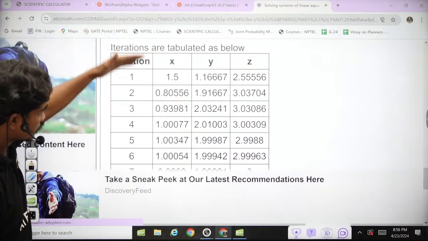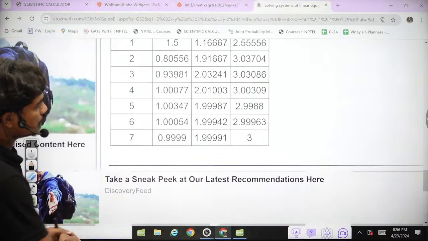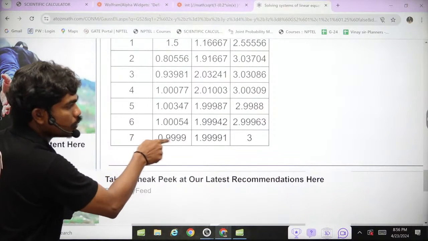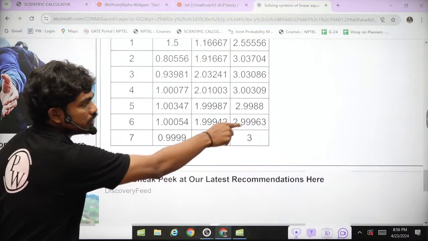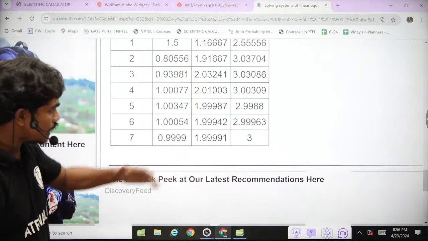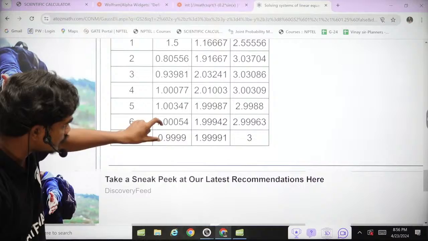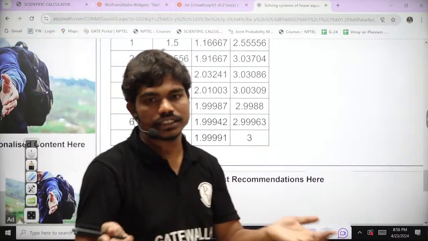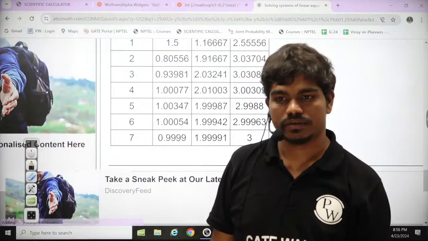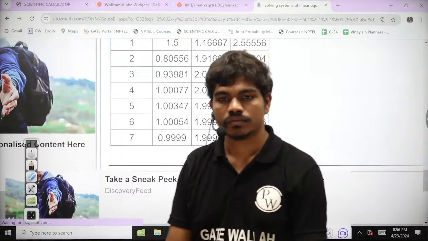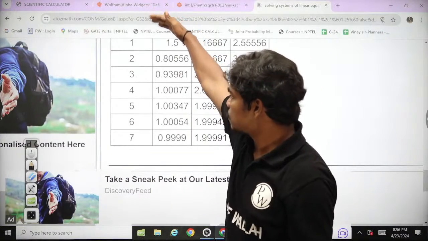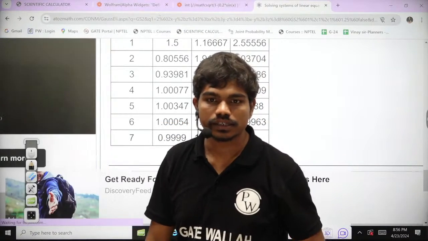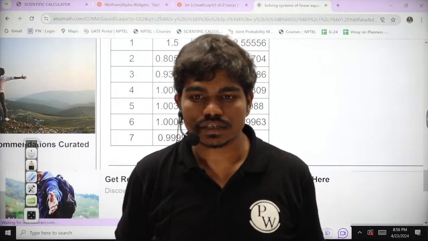But if you keep scrolling down to the third, fifth, seventh iterations, the difference between these values comes way down. 1.000, 0.999, 1.999, this is almost 3. So you will eventually find that the difference between these values becomes very small and the error much less, and finally you will yield the solution. Clear? So you write a for loop for i equal to 1, or you can check this using an else condition also. Clear? So this method is there in the ECE syllabus, EE syllabus.